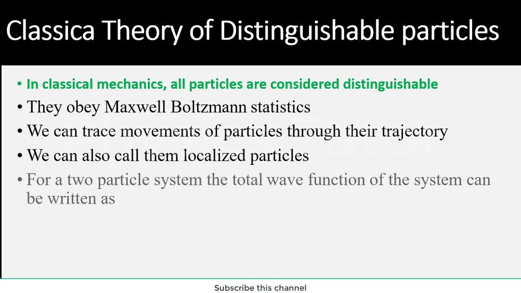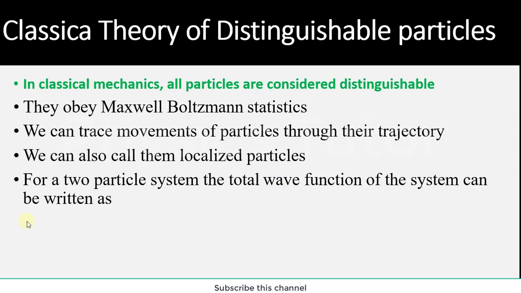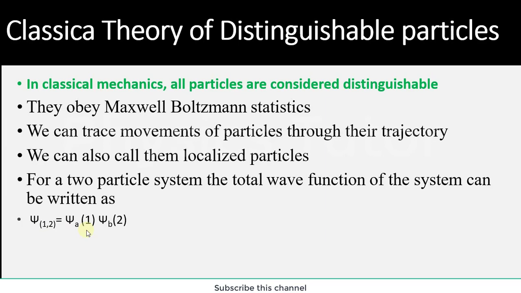And next, for a two-particle system, the total wave function of the system can be written as in this wave function, where one is the first particle and two is the second particle: the wave function of the first particle and then the wave function of the second particle. We will see these in detail further in boson and fermion. Here is only the formula, and further we will see it in detail.